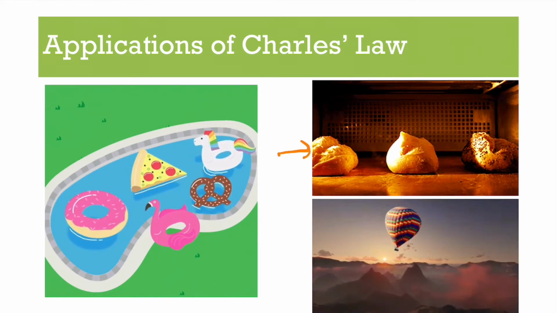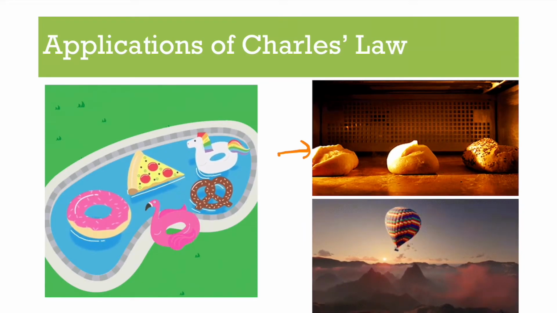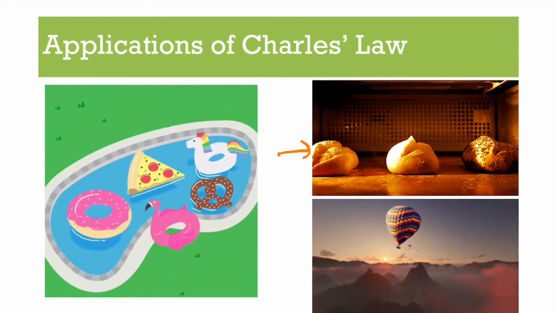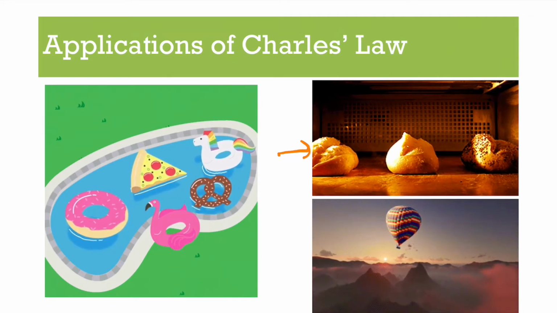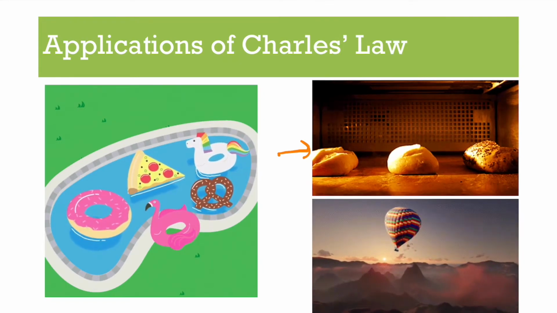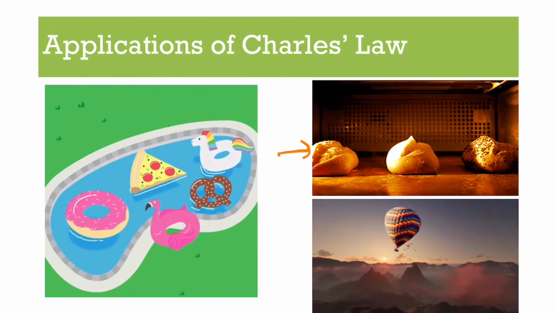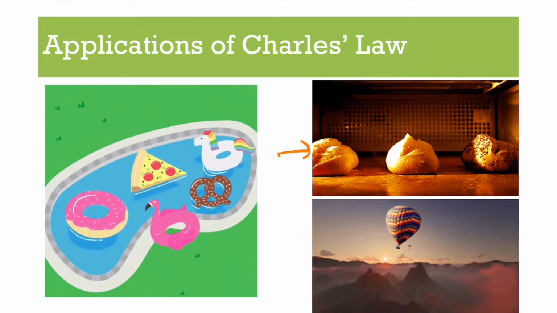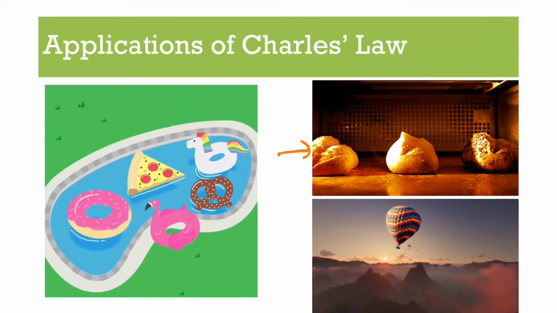If we're looking at baking bread, if you've ever made bread before, and you want the bread to rise, you use yeast, you let it sit. Another word is prove, you let it rise. Basically, yeast feeds on some of the sugar in the dough and produces gas. Now that's what it's supposed to do. But when you let the bread rise or prove, you put it in a kind of warm environment, not oven warm, but just a little bit warm. So all those gas bubbles that came out of the yeast are able to expand.